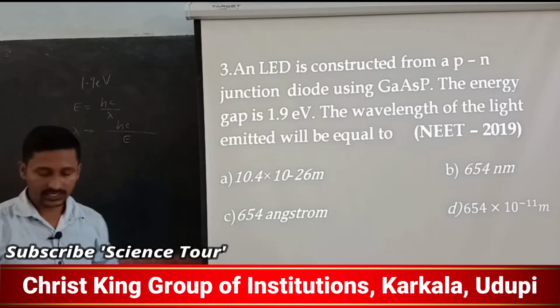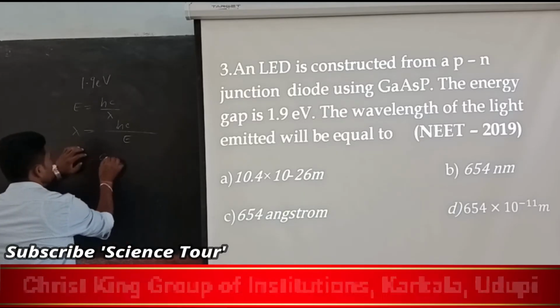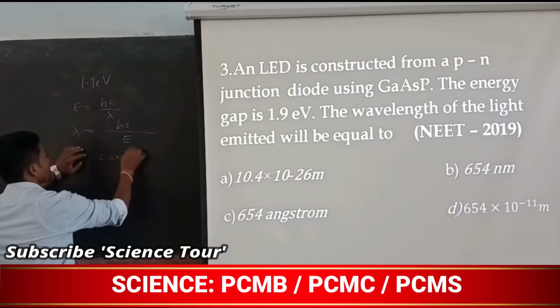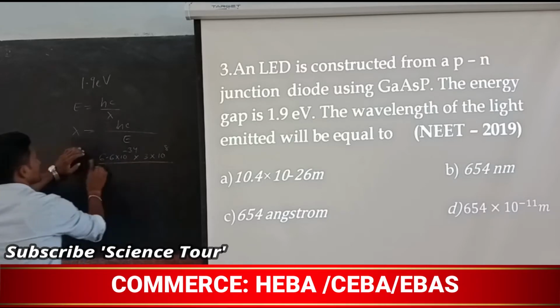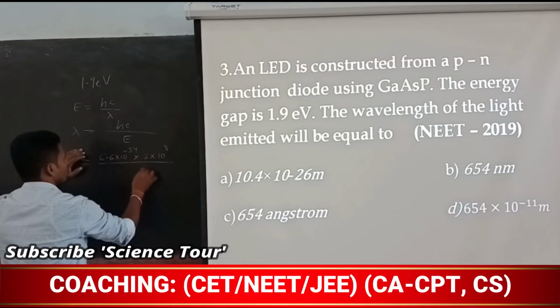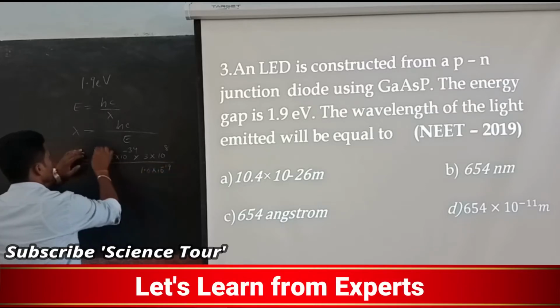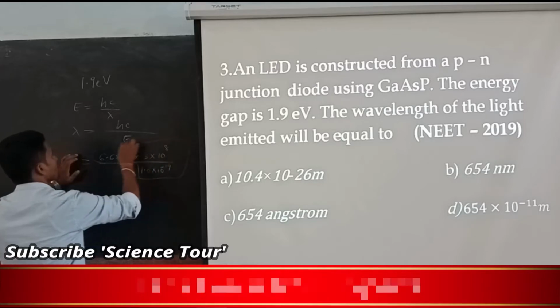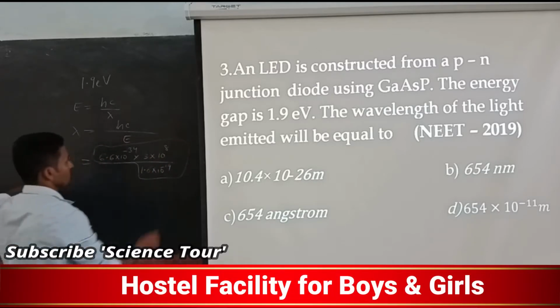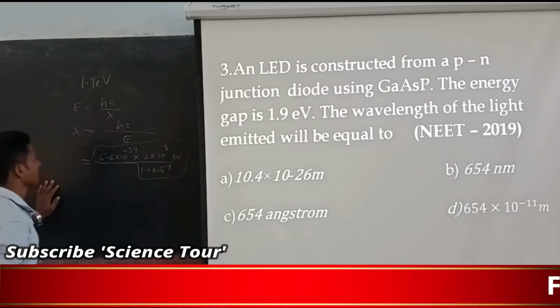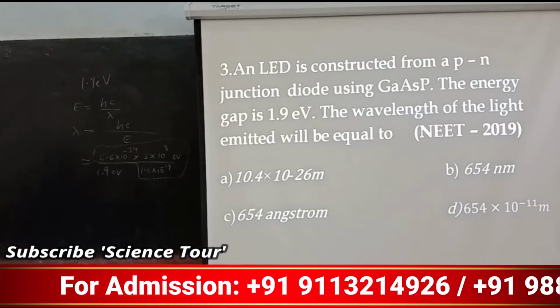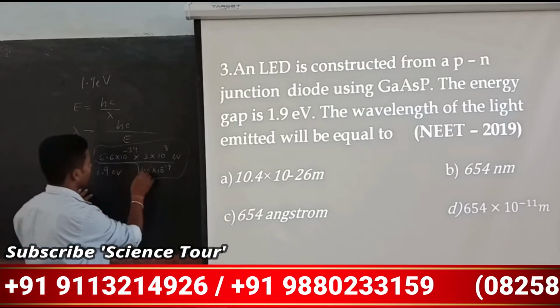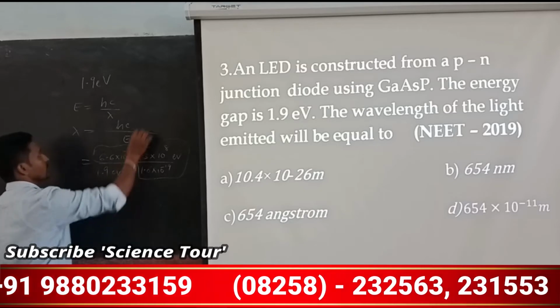So what is h? h is nothing but 6.6 into 10 to the power minus 34, and c is nothing but 3 into 10 to the power 8, divided by, this will be in joules you are going to get. The joules will be converted into eV with 1.6 into 10 to the power minus 19. So this is fixed for all. In terms of eV, divided by E, that is 1.9 eV. So together you are going to get in terms of meter. This is very important, you have to remember. So no need to do all those things.